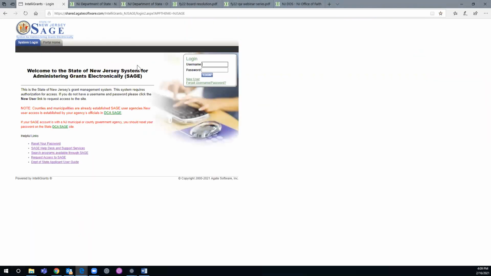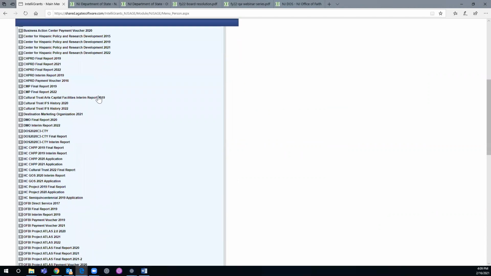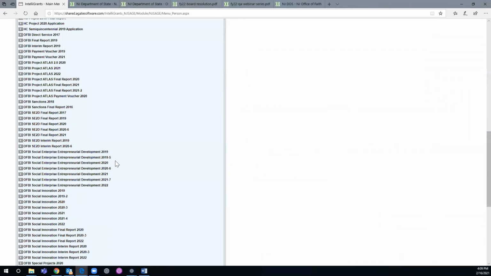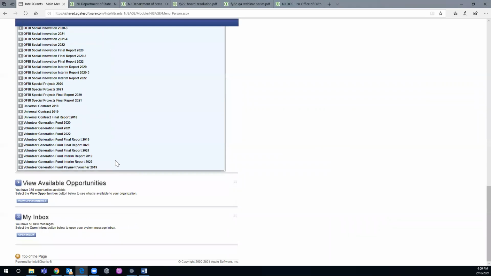Here we go. So now that you have access to Sage, this is our demo site where we test all our applications and reports, but we also use it for educational purposes. So now that you're going to apply, you put your username and password. Sage can be temperamental. You get to your home page, and the first thing is your My Task page is not going to look busy like this. It looks busy because all the departments in the Department of State test their applications here.